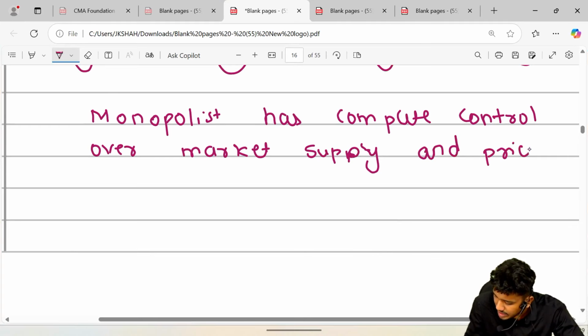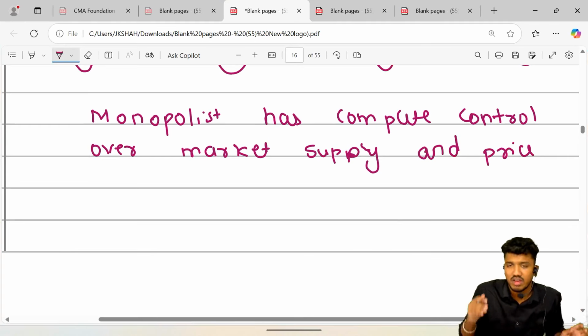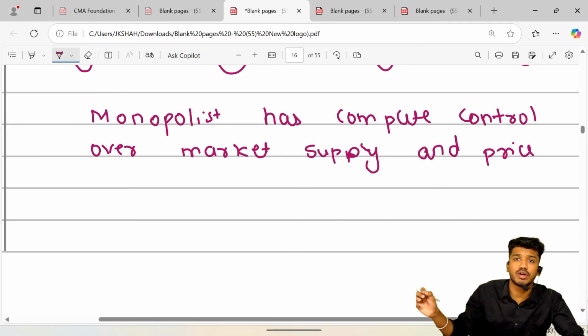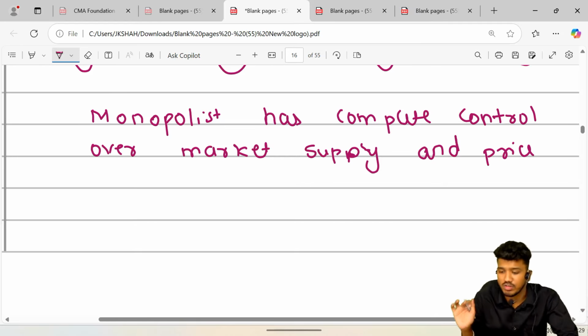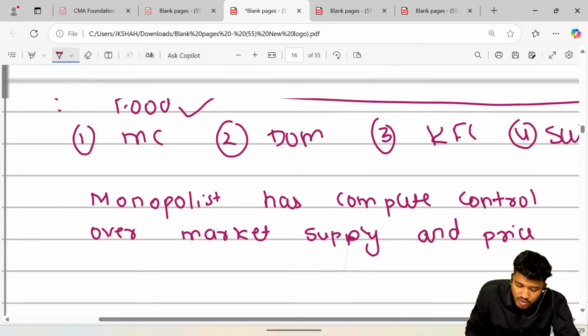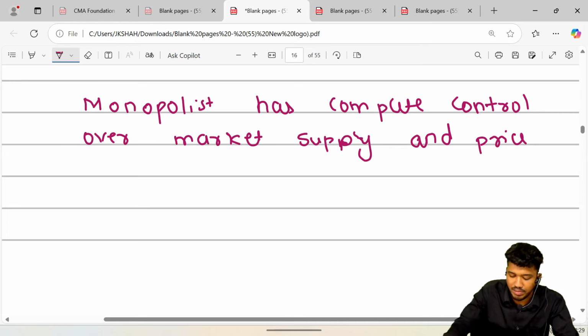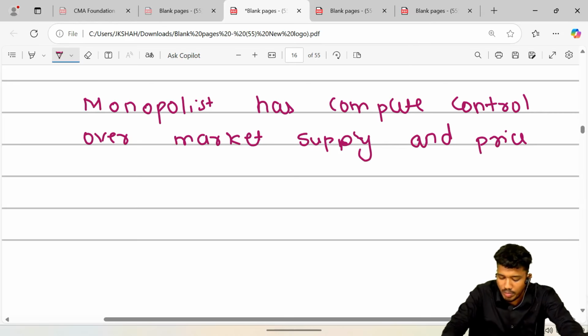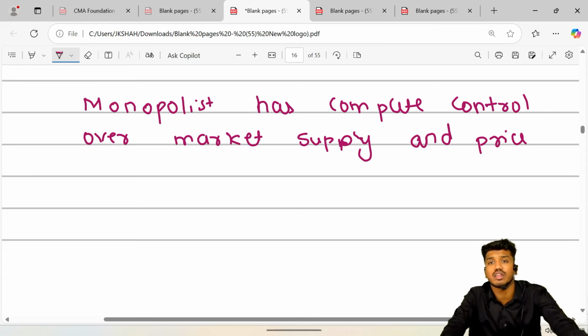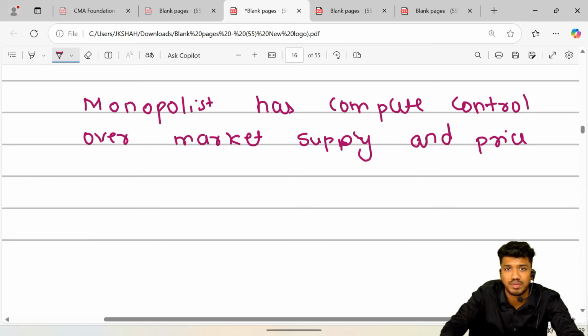He can sell the commodities at a price which he wants to sell. He can also do one of the main features, I'll cover it later. So the monopolist has complete control over market supply and price. He can sell the commodity at the price he wants to sell.